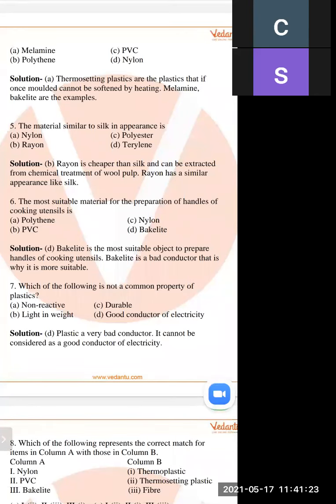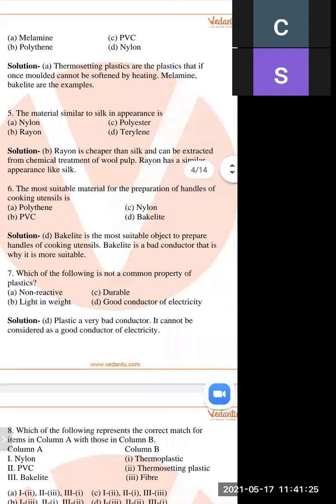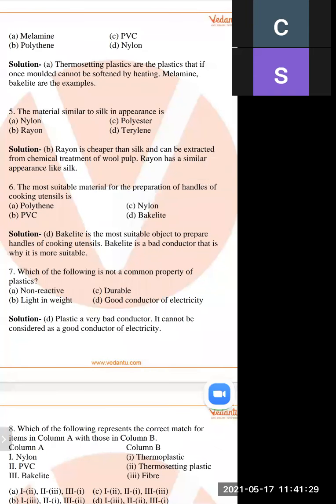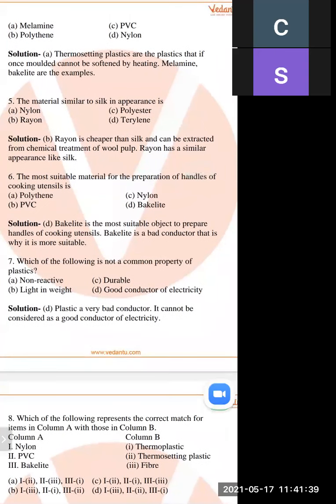So out of these four items, you have to find the most suitable material for the preparation of handles of cooking utensil. First is polythene, PVC, nylon, and bakelite.